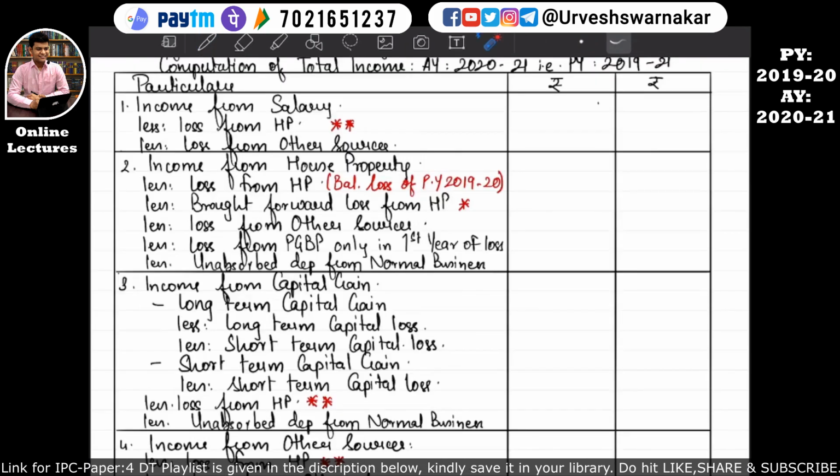So let's come back to our format book. Losses from PGPP only, that means the normal business in the first year of the loss, can also be set off against the income of the house property. Unabsorbed depreciation from normal business can be set off against the income of house property. So come back to the notes.